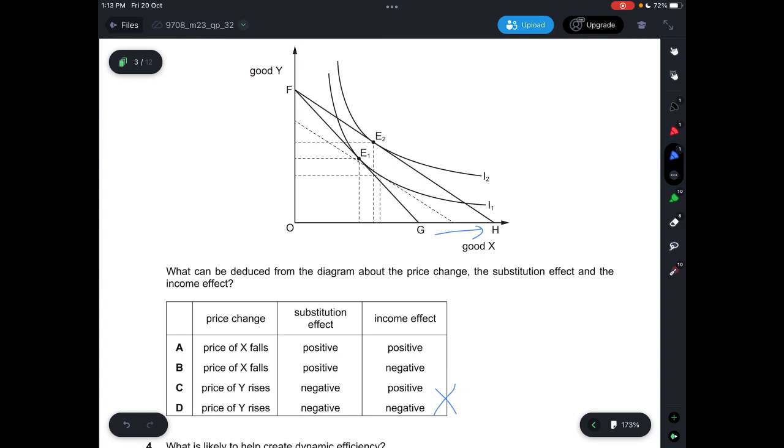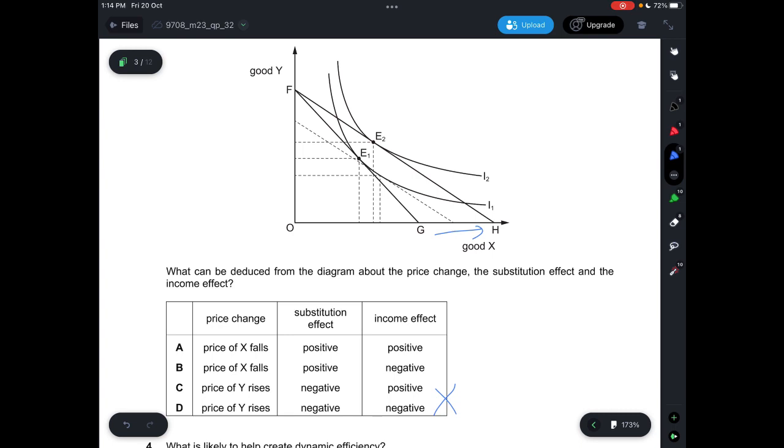Here, let's take a look at the substitution effect first. As you can see here, with the same amount of income, you're buying more of good X, so the substitution effect is positive.